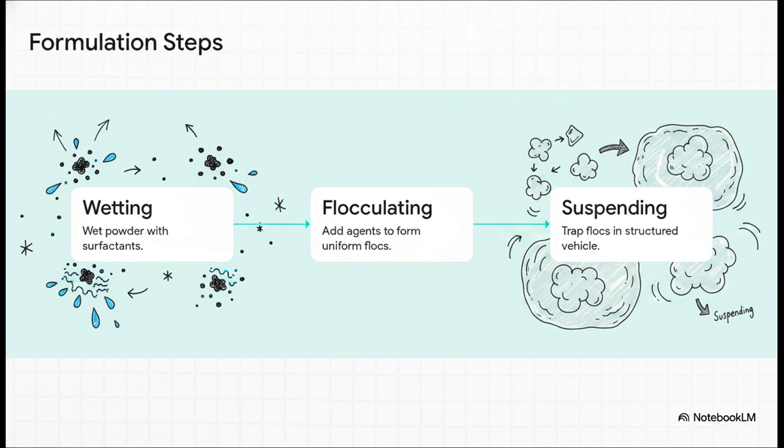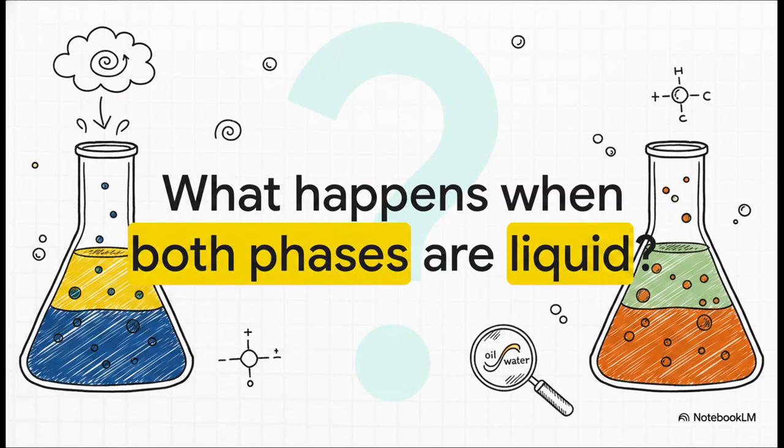Second, they add electrolytes or polymers to intentionally induce those fluffy flocks we just covered. And finally, step 3, they trap those flocks in a structured vehicle. This is basically a hydrocolloid gel that holds the particles completely still while sitting on the shelf, but, and here's the magic, it instantly thins out into a liquid the second you shake it. Okay, so we've mastered keeping solids suspended in liquids, but that leads us to an even tougher question. What happens when both phases are liquid?